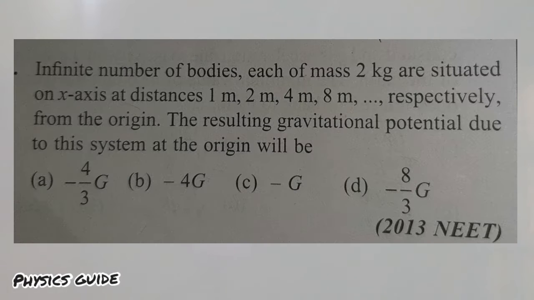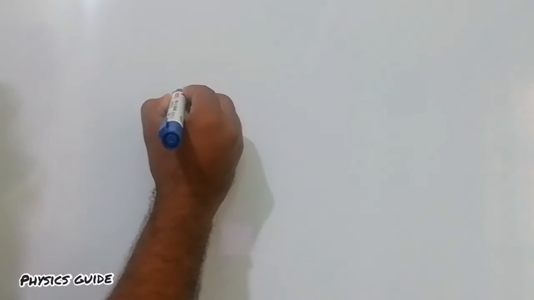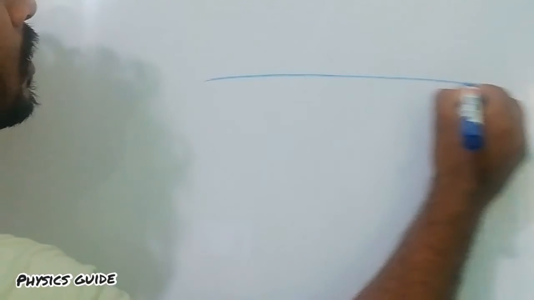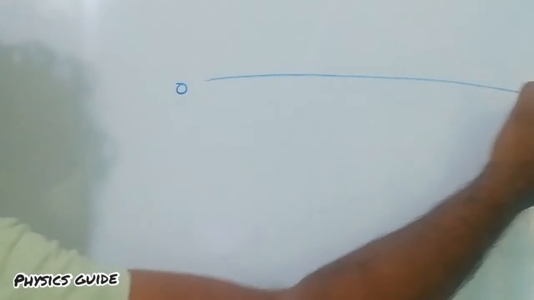Our second problem: an infinite number of bodies, each of mass 2 kg, are situated on the x-axis at distances 1 meter, 2 meter, 4 meter, 8 meter respectively from the origin. The resultant gravitational potential due to this system at the origin will be? So this is our x-axis OX, this is the origin.